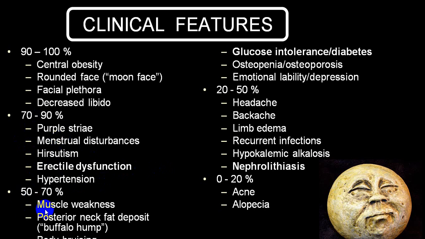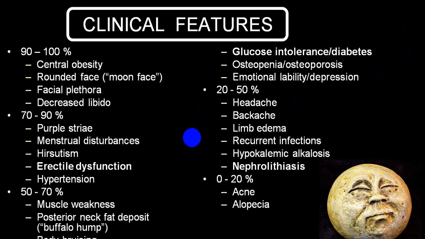And in 50%, 50 to 70% of the people, muscular weakness, buffalo hump, easy bruising, glucose intolerance, or even endocrine induced diabetes mellitus, osteopenia, osteoporosis, easy fractures, psychiatric disturbances like emotional lability, depression. Very few people who have a raised intracranial pressure secondary to pituitary tumor or hypothalamic tumors may complain of severe headache,